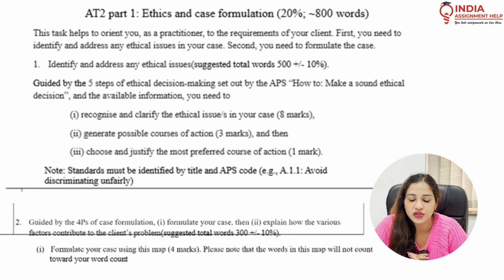So the first question needs to be done in 500 words, on how to make ethical decisions. You need to identify the ethical mistakes and then propose justified actions. You need to clearly identify the ethical issues in the case, then generate possible courses of action, then choose and justify the most preferred course of action. These are the three parts of this first question, and you need to write all of these parts in 500 words.